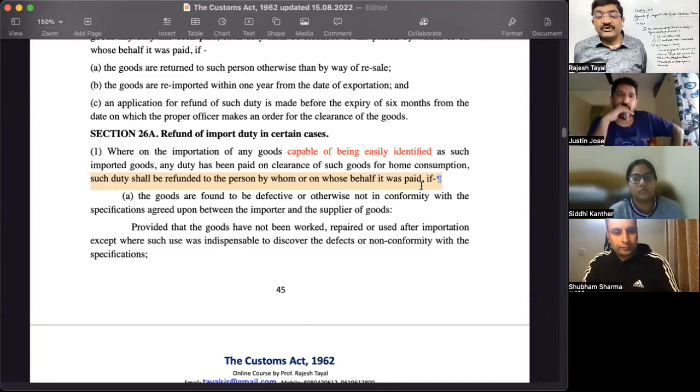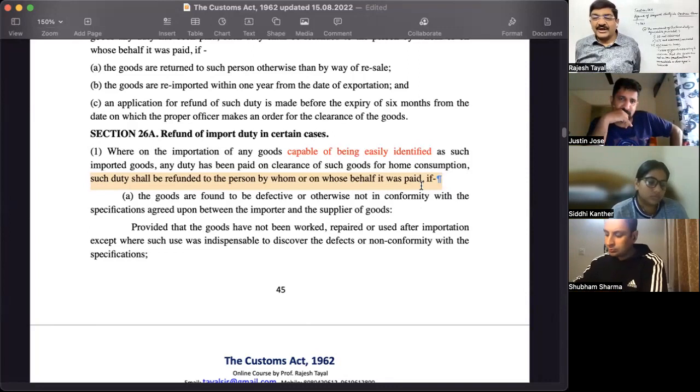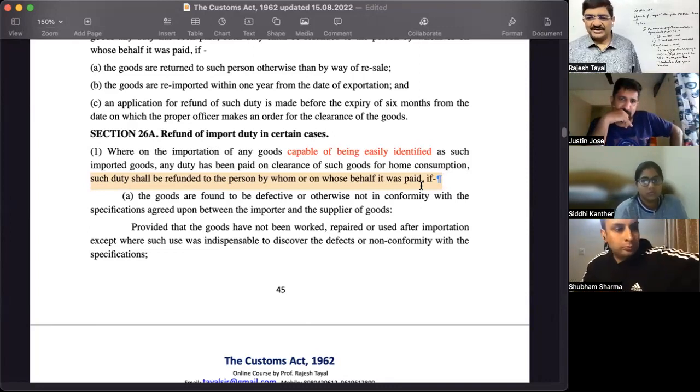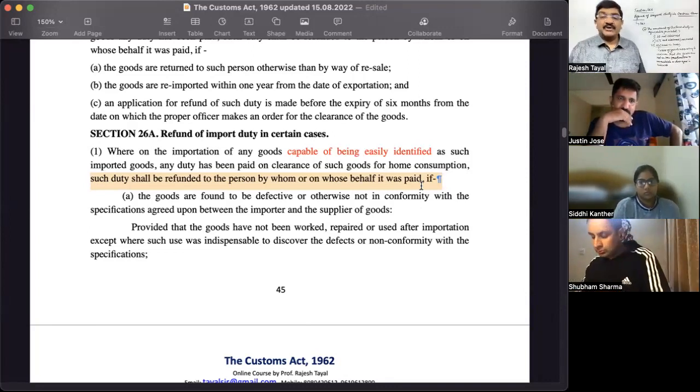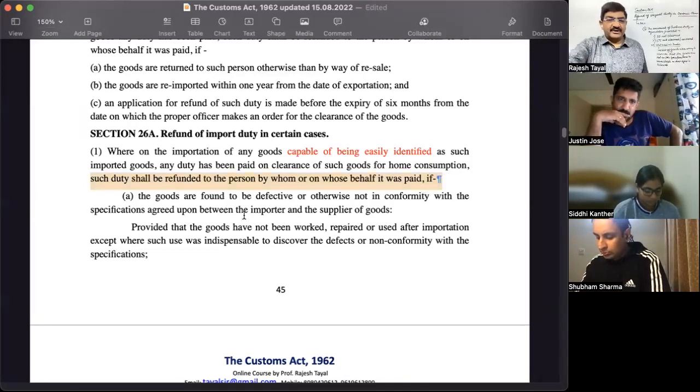Right? So this is a doctrine of unjust enrichment. So any refund will be given only to the person who has actually borne the burden of duty. So the custom broker has paid on behalf of the client. So actually, who has borne the burden of the duty? The client. So refund will be given to the client, not to the custom broker. Now see, in what conditions?